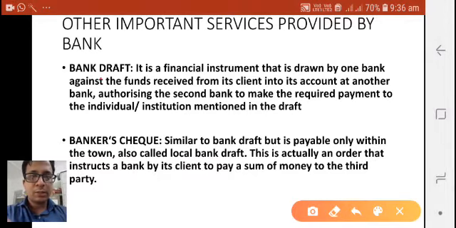Then we have also discussed the bank draft. A bank draft is a bank instrument which is drawn by one bank against another bank. We have also discussed banker's checks. Banker's checks and bank drafts have similar characteristics, but the banker's check was used by people in earlier times when the bank draft was not that extensively used.